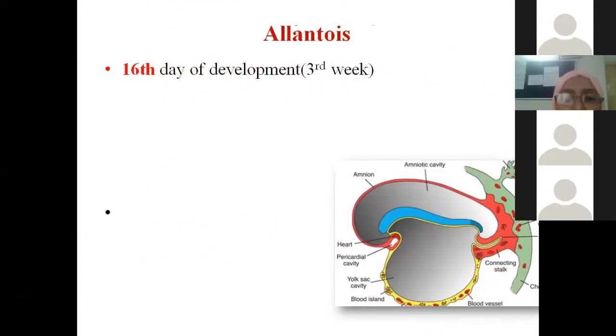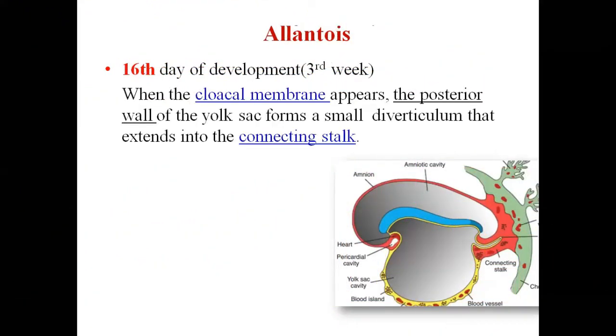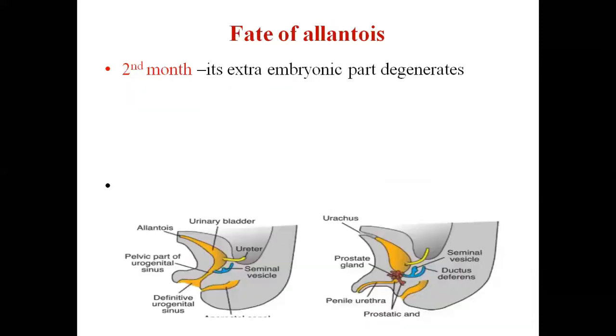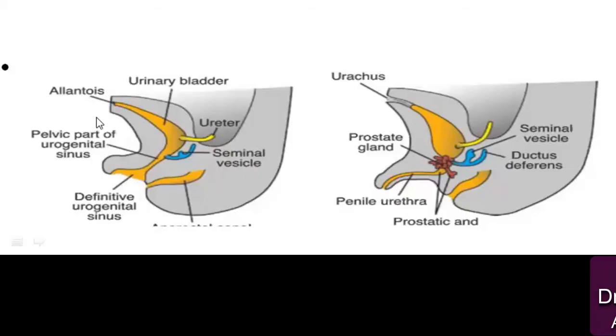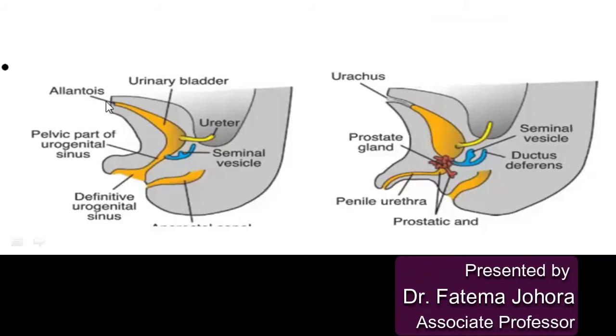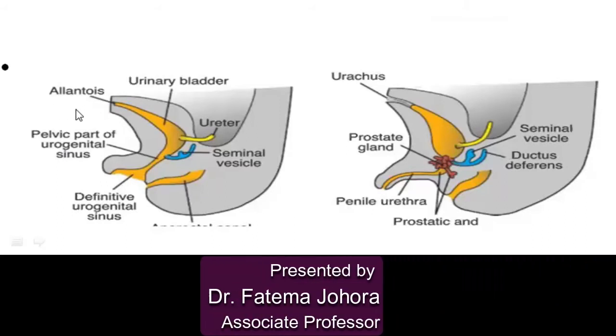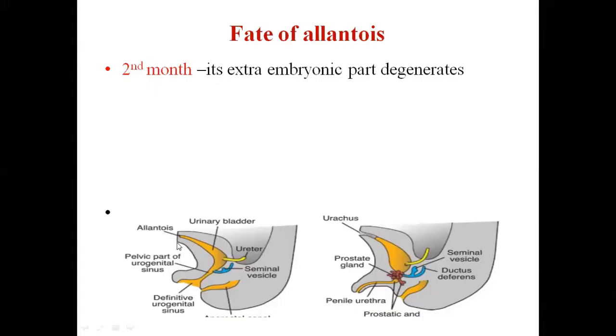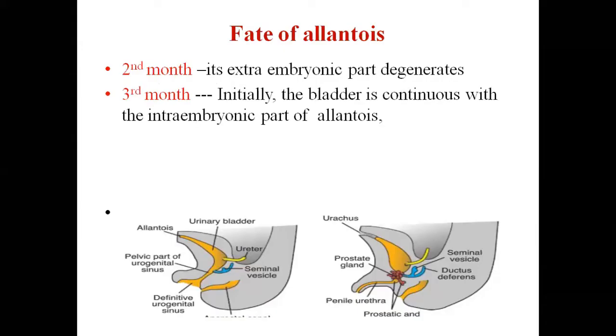Now come to the fate of the allantois. That is why this allantois is formed. What is its function? Fate of the allantois: during the second month, its extraembryonic part degenerates. This is the intraembryonic part. It's outside the embryo, this is the extraembryonic part. This is degenerated. What happened to the intraembryonic part?